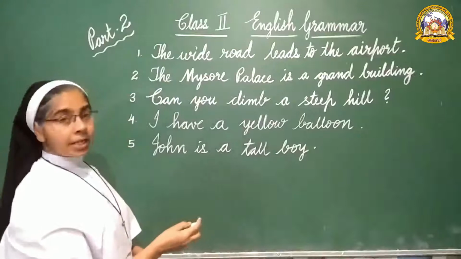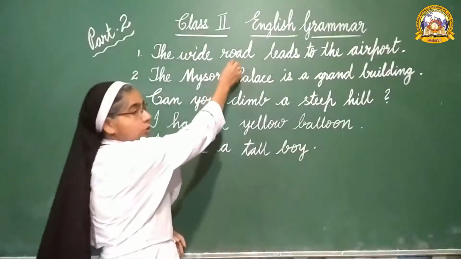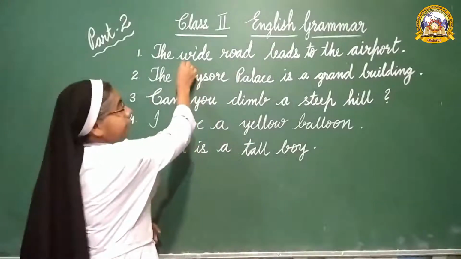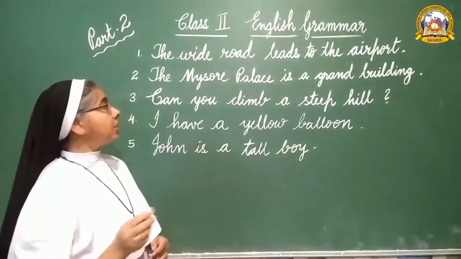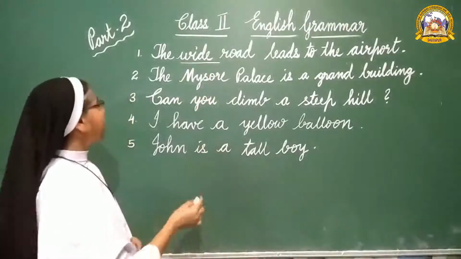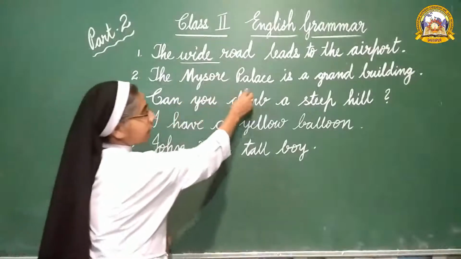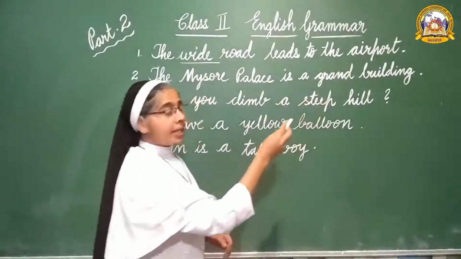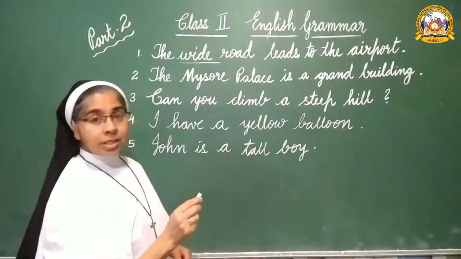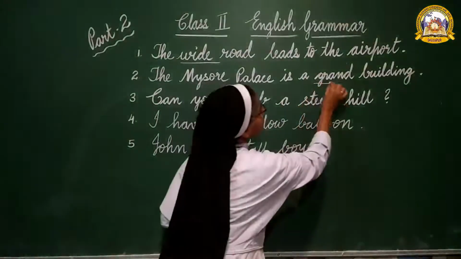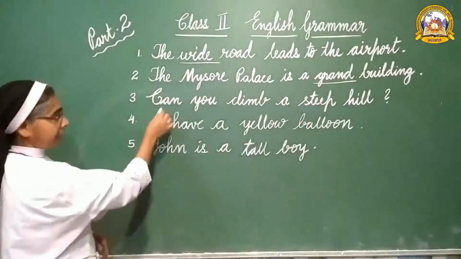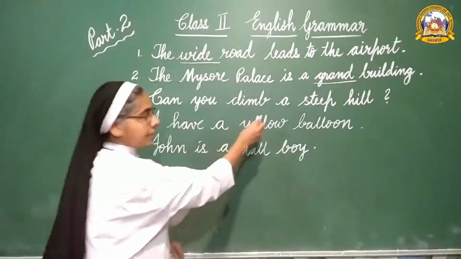In this, which is the noun? Road. Road is noun. It is telling about road. Wide. Wide means chauda. The adjective is wide. You have to underline wide. Then number 2, the Mysore Palace is a grand building. It is telling about the building. How is the building? It is a grand building. The adjective is grand. Number 3, can you climb a steep hill?